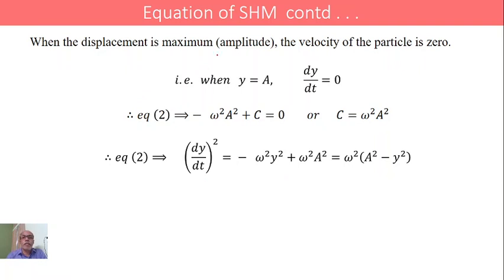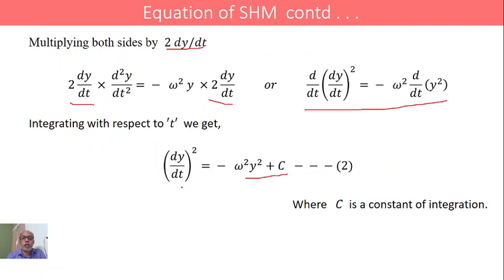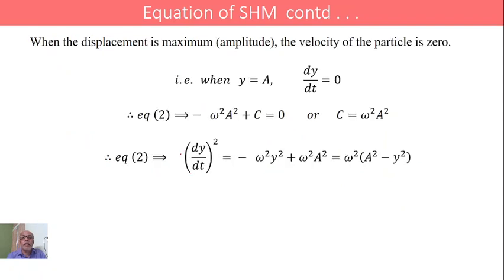When the displacement is maximum, the velocity of the particle is 0. v square equals minus omega square y square plus c, because c is constant. When the amplitude is maximum, when y becomes equal to a, dy by dt equals 0.